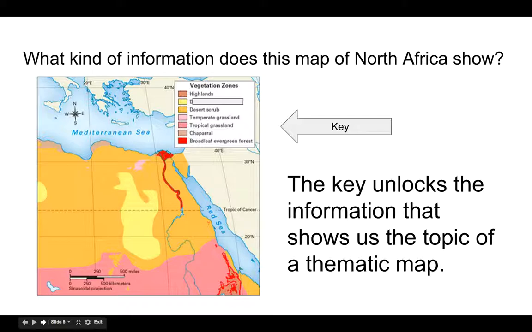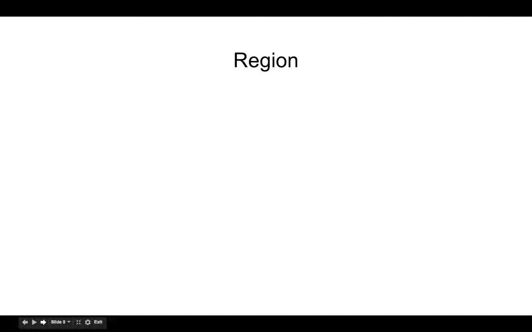You're looking at things like temperate grassland, tropical grassland, broadleaf evergreen forest, desert, things that grow from the ground. What do we call those types of maps? This one would tell us about vegetation zones specifically. Now you got to be familiar with those terms like desert, temperate grassland, tropical grassland, desert scrub, chaparral, broadleaf evergreen forest. Those are the things that grow in these areas, and we want to make sure that we understand that that then refers to vegetation zones, things that grow from the ground in any particular area. Okay, so this map specifically shows us vegetation zones.